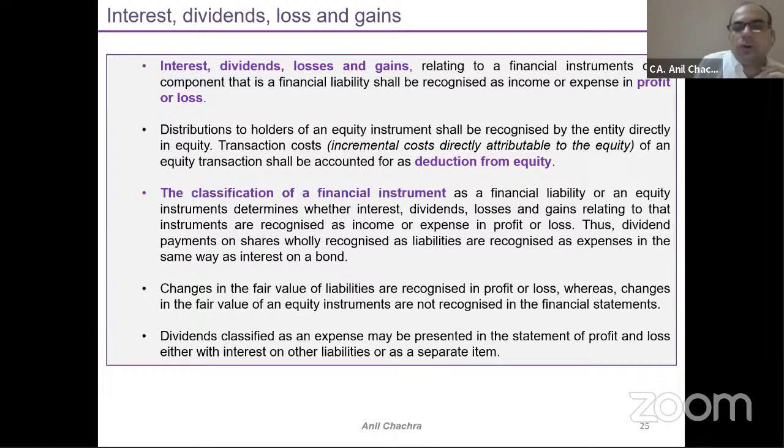So the difference between the liability and the equity is that liability will get measured at the year end, but equity will not get measured. Equity will remain the same. So that's why this difference is required between the liability and equity. This will get impacted on your interest and dividend part, right? So that's why this dividend will get converted into the interest part, and the presentation will differ under the finance cost as per this Ind AS 1.